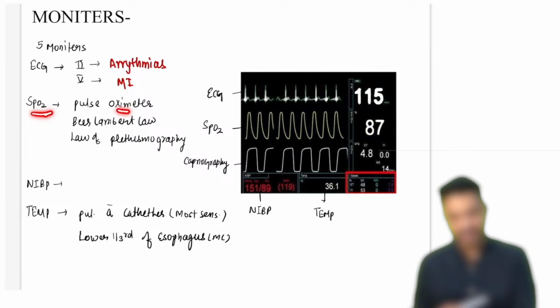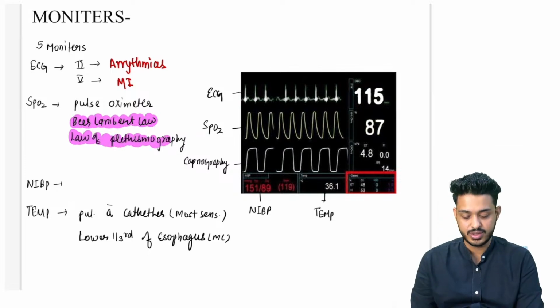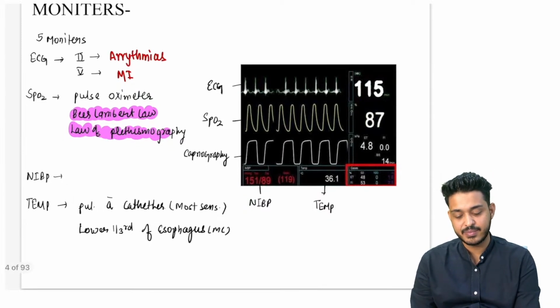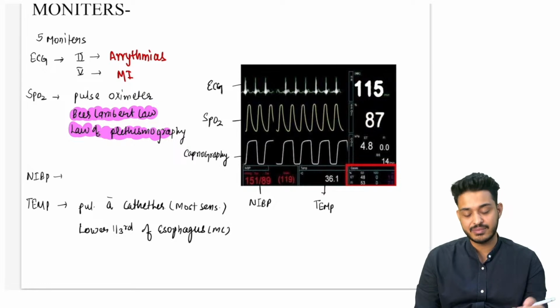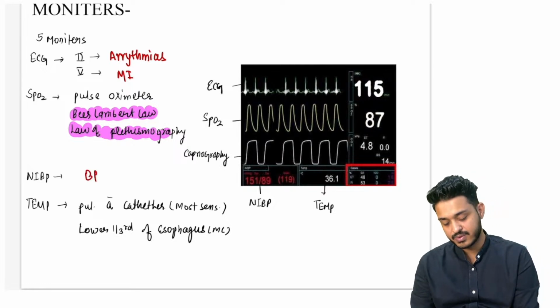Apart from that we are having SpO2. SpO2 के लिए pulse oximetry यूज में लेते हैं. And remember this pulse oximetry is based on a law that is going to be Beer-Lambert's law, or also known as law of plethysmography, law of plethysmography or Beer-Lambert's law. These are the laws we have to remember, right? Apart from that, we are having NIBP, non-invasive BP monitoring. We are going to add a BP cuff over here. That is going to measure the blood pressure of the patient, right?